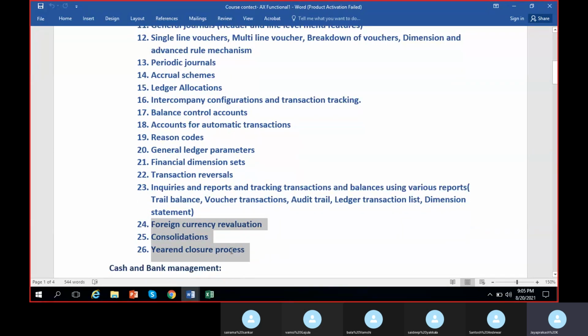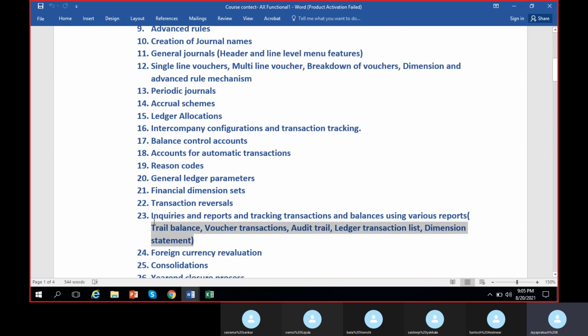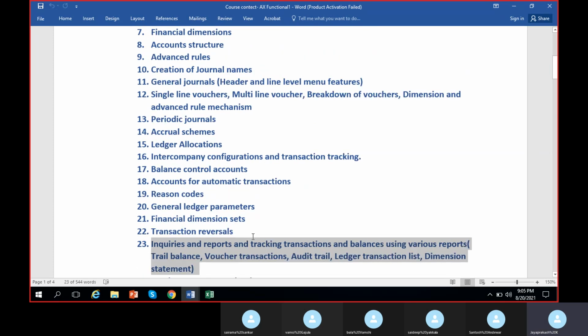Then these three we'll see in the end of the course actually: foreign currency valuation, consolidations, and year-end closure process. Although it falls into here, these are important and mostly we'll discuss them in the end of the course. So until here, we will finish it in the very next class mostly, or else we'll take another class.